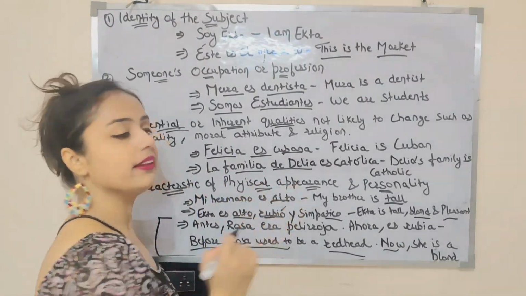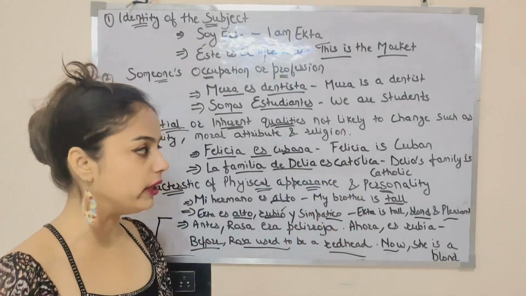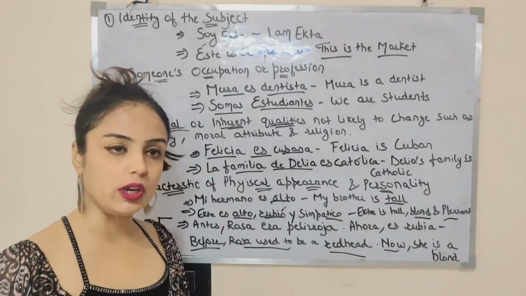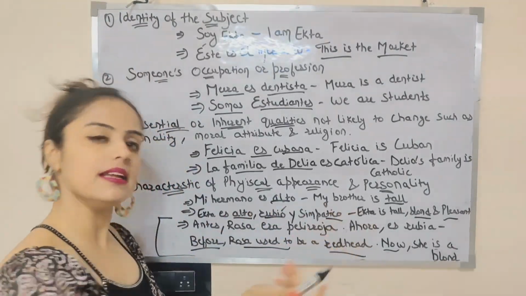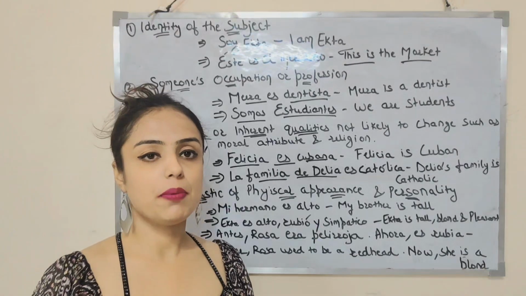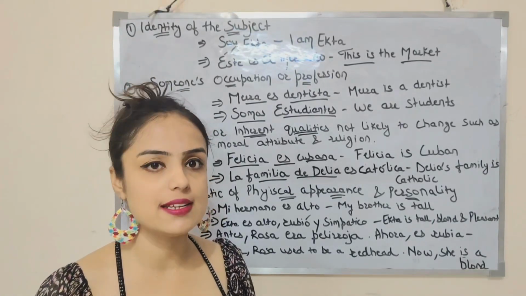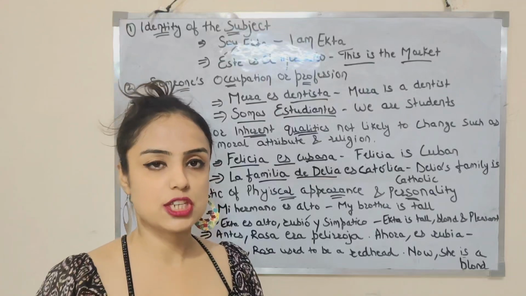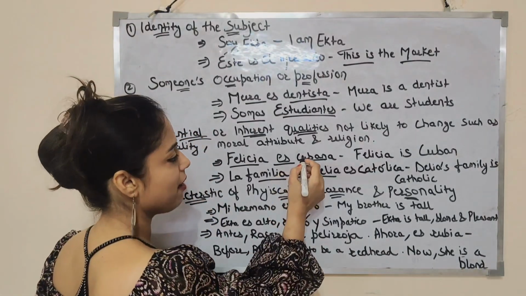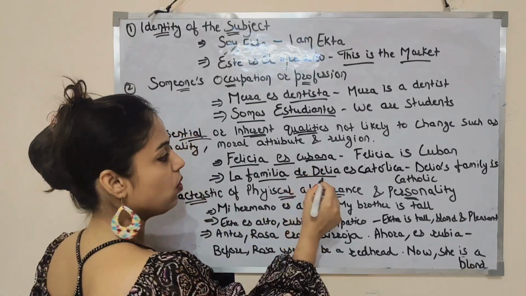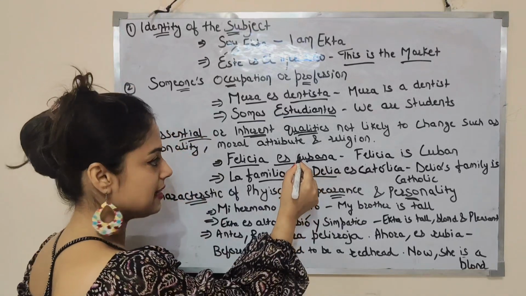La familia de Delia es católica. Delia's family is Catholic. And you also have to remember that adjectives and nouns of nationality are not capitalized in Spanish. Por ejemplo, here I have written the c in small. Delia es católica, so the c is small. Here, cubana, the c is also small.